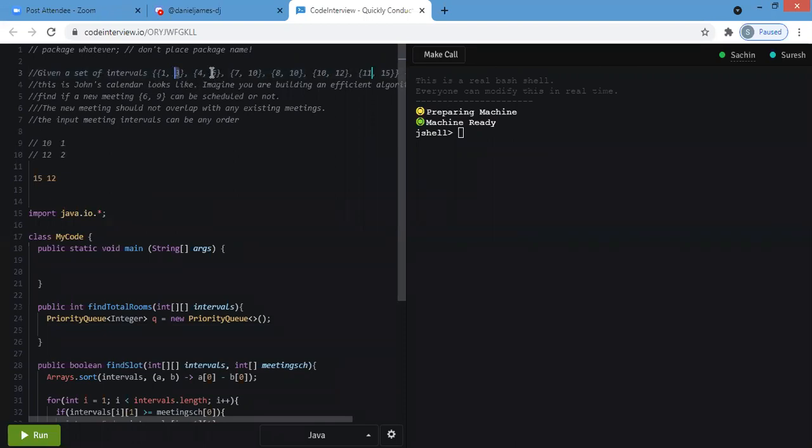And while iterating, I can find the current value of the next meeting. So I don't think we need to put both values, we only need to put the end time. Okay.